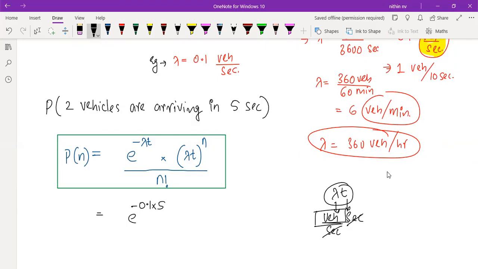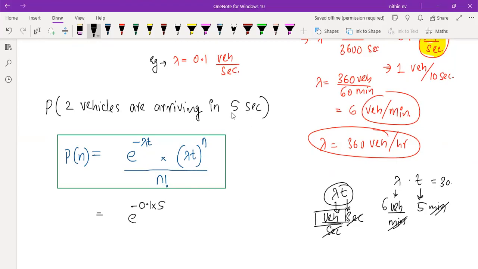For example, if I'm asking the question like this, what is the probability that two vehicles are arriving in, let's say, 5 minutes? Then t I'm going to substitute as 5 minutes. In that case, you substitute lambda in vehicles per minute, like 6 vehicles per minute. Then only minute and minute will get cancelled. We will be getting something like 30. So it should always be written like that, the time unit should get cancelled, and the lambda t unit you should be getting in terms of vehicles, some number.